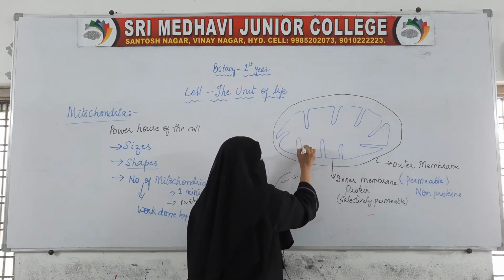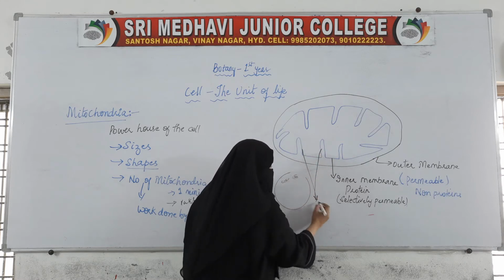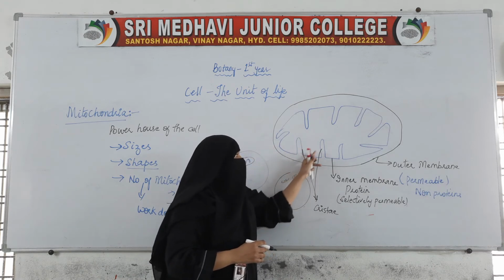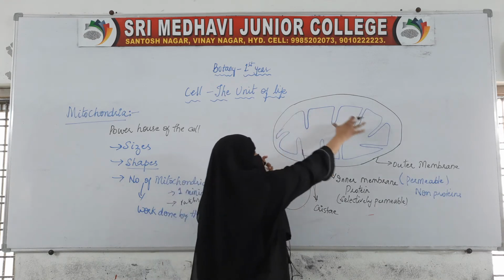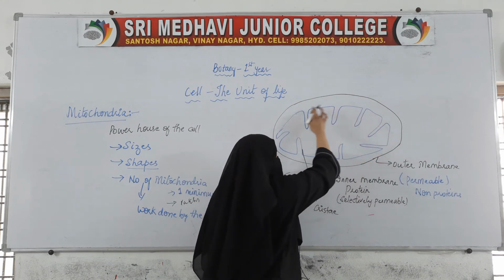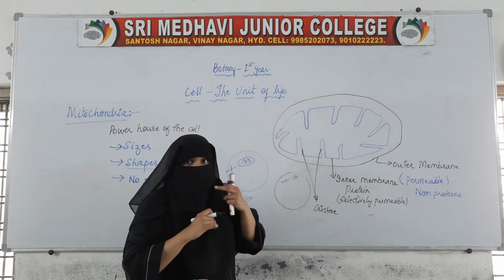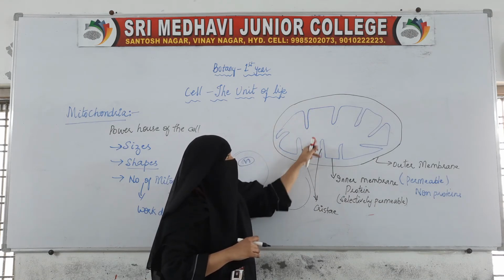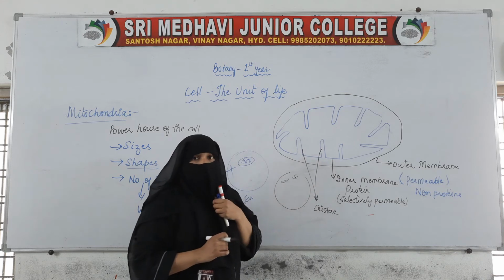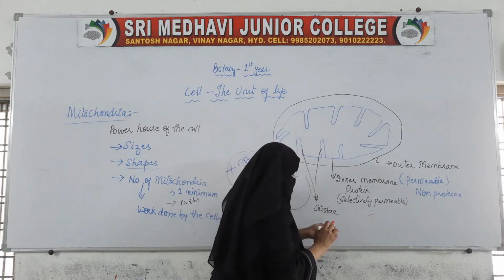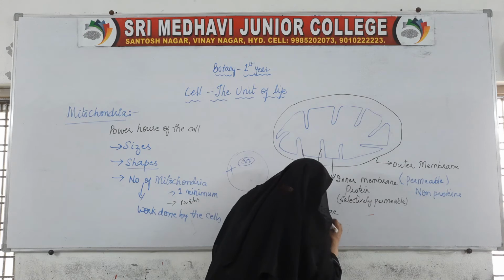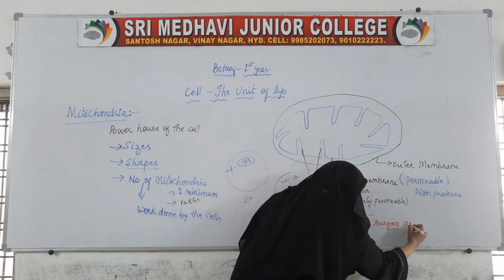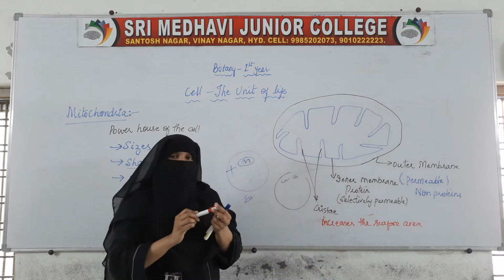We call these folds cristae. The folds which are present on the inner membrane are called cristae. This whole thing is the inner membrane, this one as well as this fold. All of that is the inner membrane itself. But the folds seen on the inner membrane are called the cristae. These cristae increase the surface area.